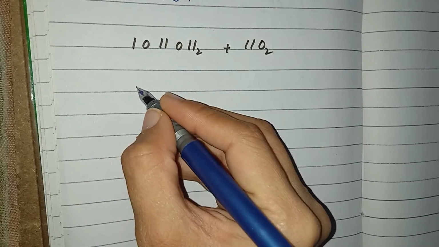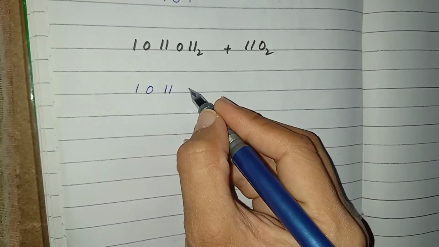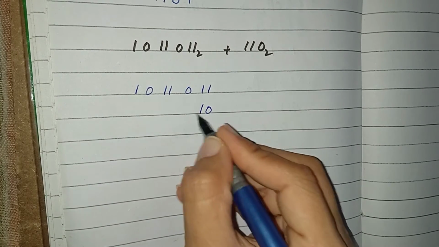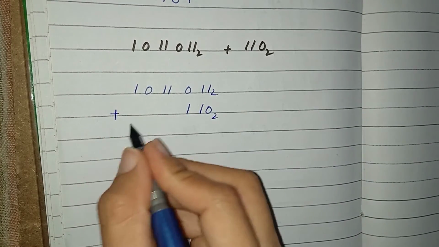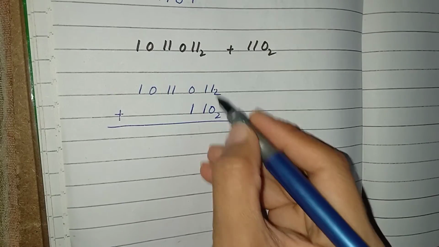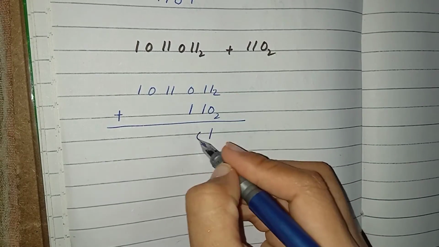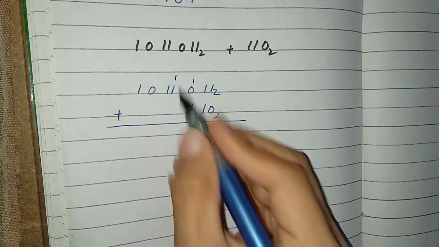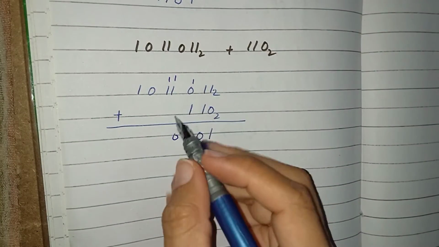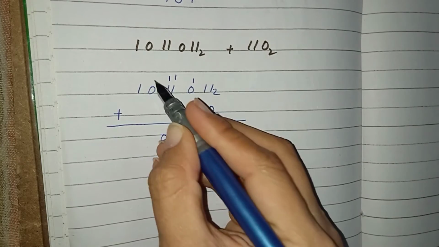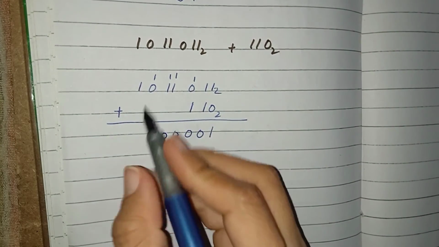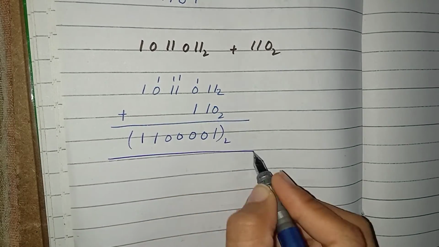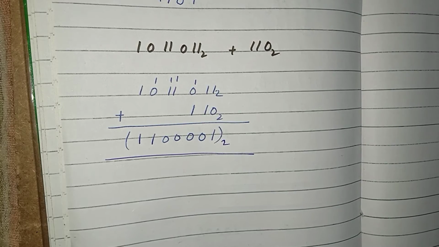Let's do another question: 1011011 and 101 and 1. Both the numbers are in the binary number system. I have to add them. 1 plus 0 is 1. 1 plus 1 is 0 and 1 will be the carry. 1 plus 1 is 0 and 1 will be the carry. 1 plus 1 is 0 and 1 will be the carry again. 1 plus 1 is 0 and 1 will be the carry. 0 plus 1 is 1, and 1 will remain the same as it is. The answer is of course in the binary number system, so we have to mention this.